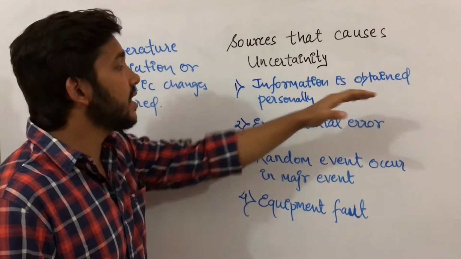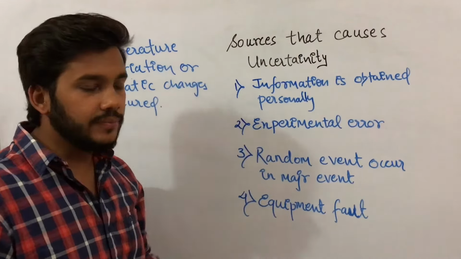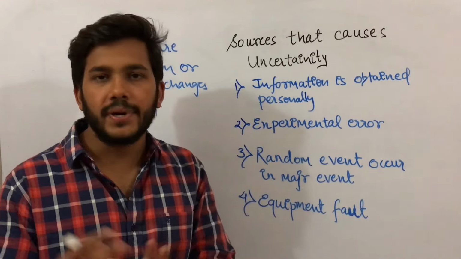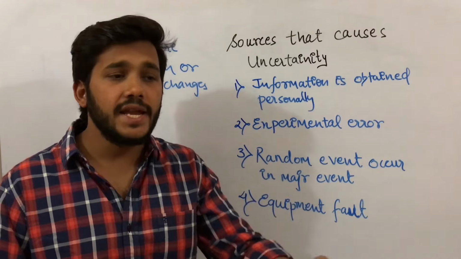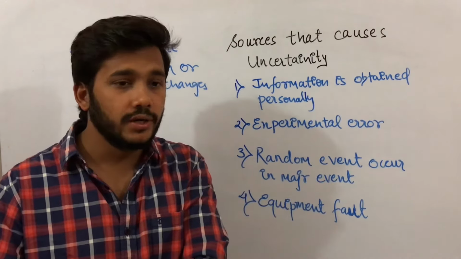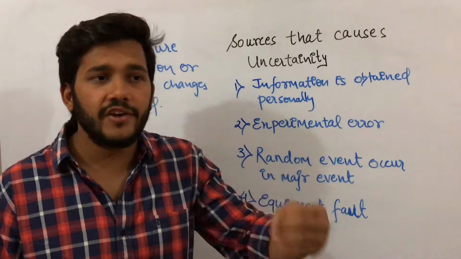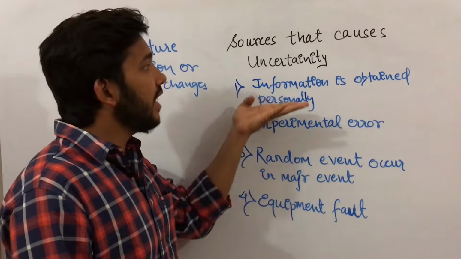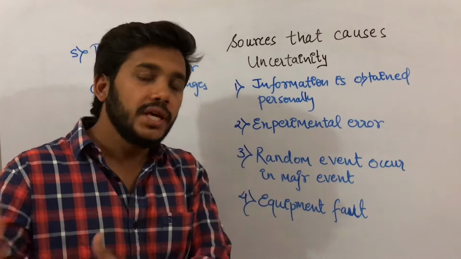First, information is obtained personally. Generally, when the information is obtained by a person, that person can have left out a few pieces of information, or he may have missed some of the information. Based on these cases, the uncertainty can be increased.